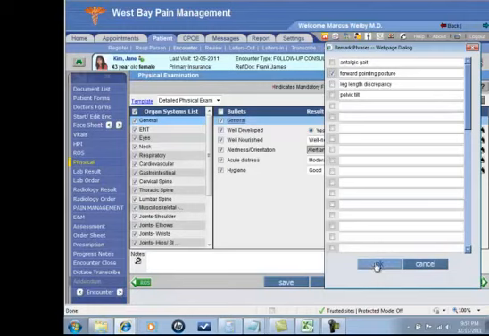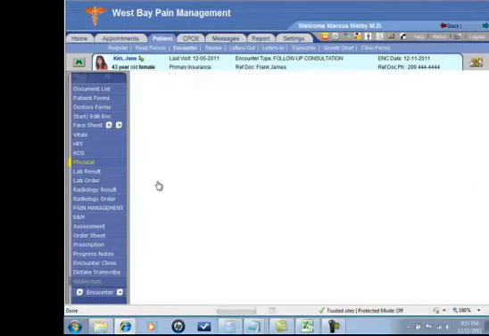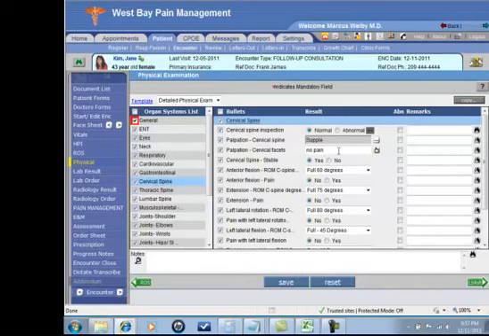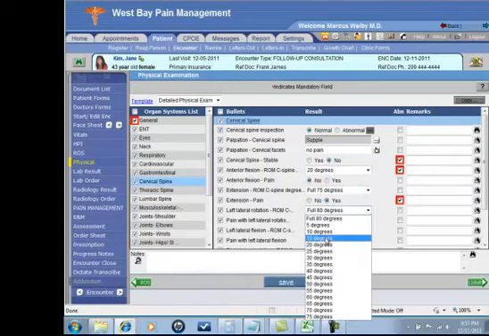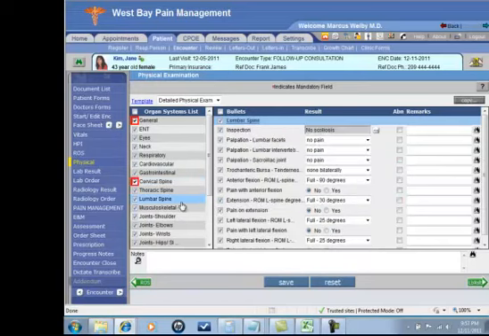As I mark these areas, perhaps going to the cervical spine, then I'll see the details to the right. And any abnormalities that I mark will be clearly seen. Each organ system is going to be detailed on the right.